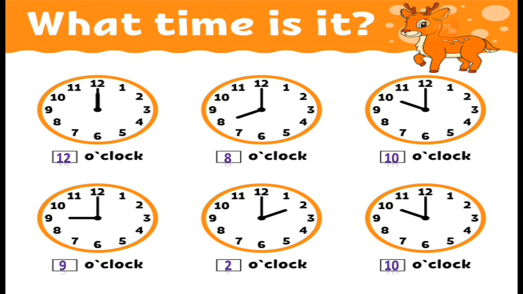Just write down 1 to 12 numbers and put the 2 hands. You can ask your parents also, and I'll also try my best so that you read the time by yourself.